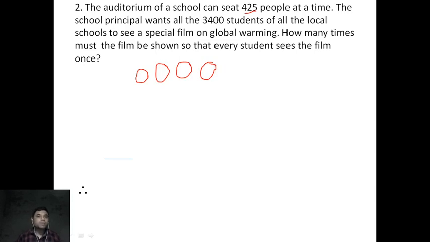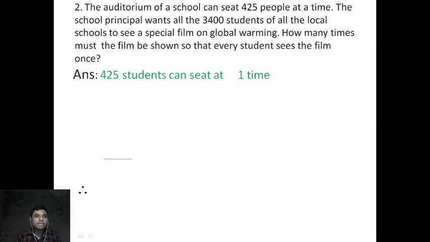That means, as you did previously, what are you doing? You are dividing 3,400 students into groups, and in one group there are 425 students. So what do you have to do? You have to do division. Is it clear? So write this statement: 425 students can sit at one time, and 3,400 students can sit in these many times.